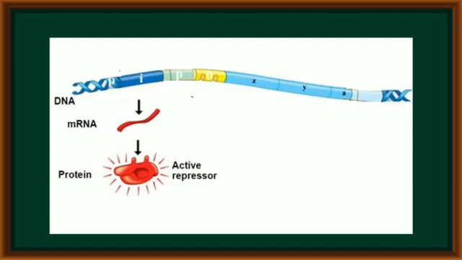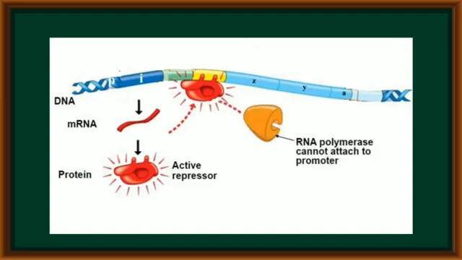Now, in the absence of lactose, the repressor protein is in an active state. This active repressor binds on the operator gene. When it binds on the operator gene, the RNA polymerase enzyme never binds on the promoter and never transcribes the structural genes like Z, Y, and A genes. The entire process occurs in the absence of lactose only.